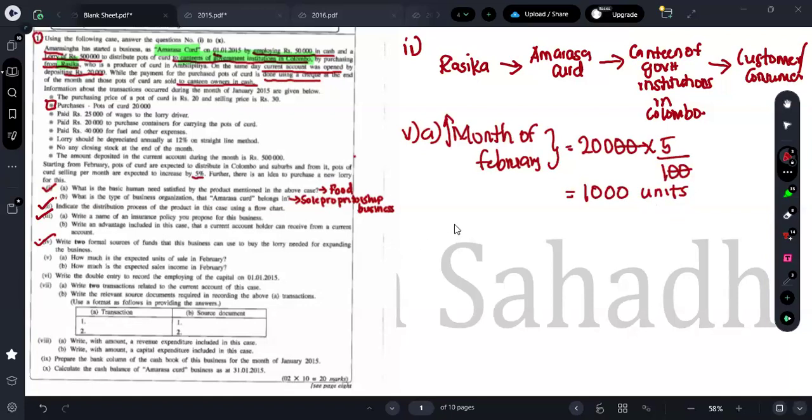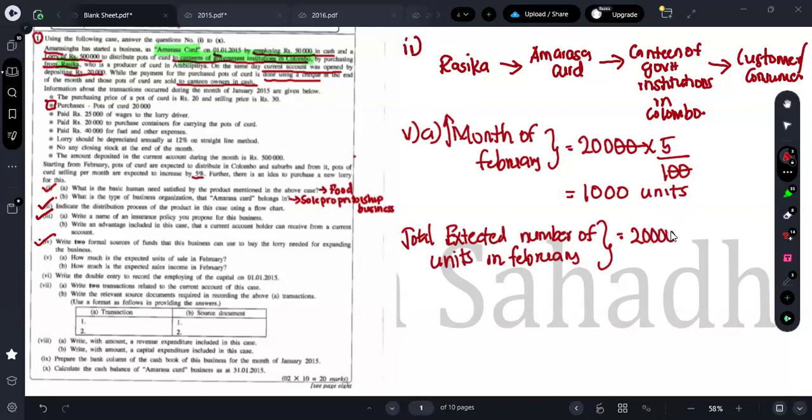So what's the total expected number of units in February? Already in January, they were selling 20,000 units. Now they are going to increase it by 1,000 units. So totally, how many units are they going to sell in February? 21,000 units.